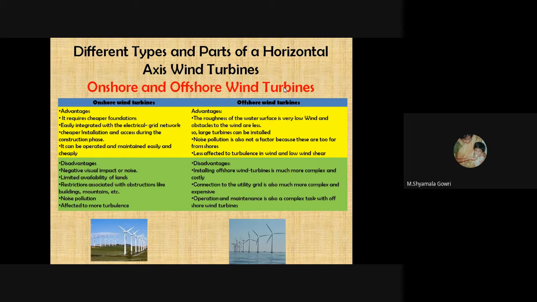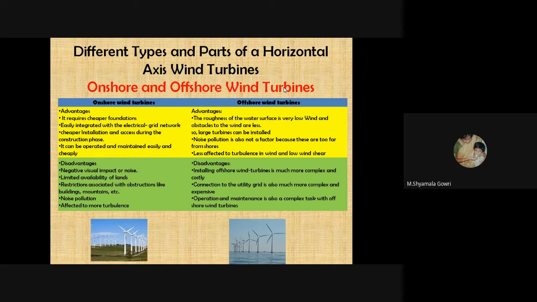So onshore wind turbines require a cheaper foundation and are easily integrated with the electrical grid network. They are cheaper in installation and access during the construction phase, and they can be operated and maintained easily and cheaply because they are on land. So the maintenance is very easy and the operation is very easy. But in the case of offshore wind turbines, the roughness of the water surface is very low, so obstacles to the wind are fewer. So large turbines can be installed. Noise pollution is not a factor because they are too far from the shore.